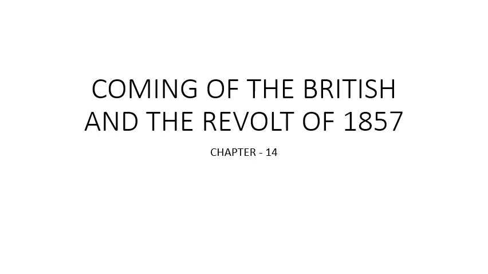The main reason was the Enfield rifle. We know that this Enfield rifle cartridge was made with the fat of the cow and pig. And these are the sentiment issues of the Hindus and Muslims. That's why they refused to use this rifle and the revolt started.